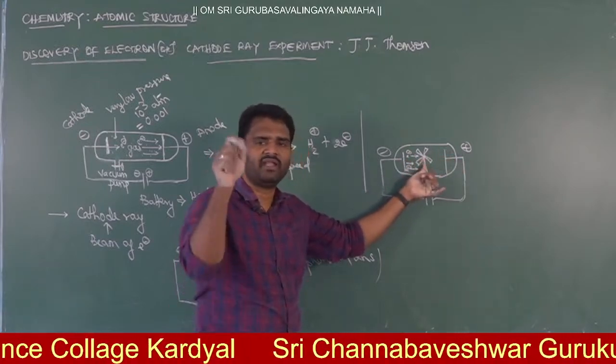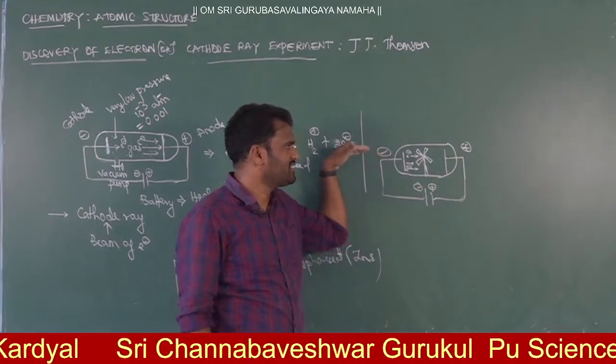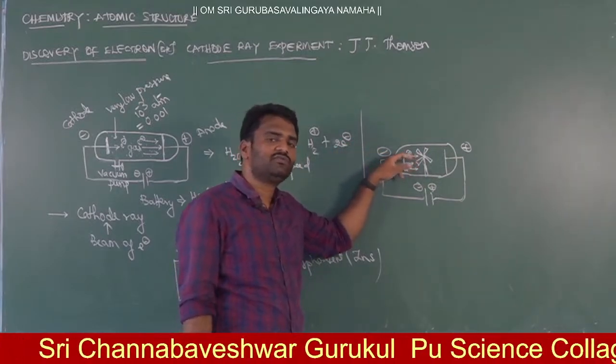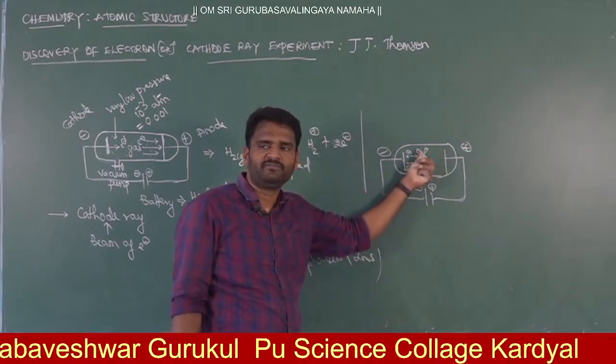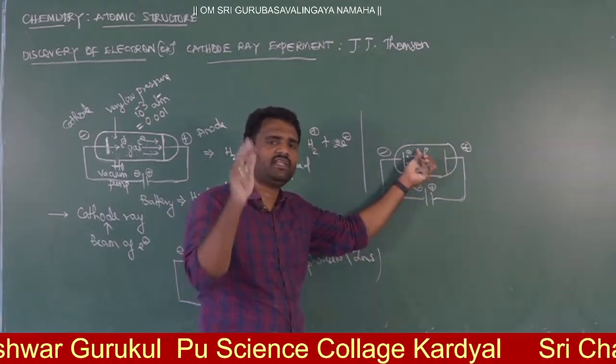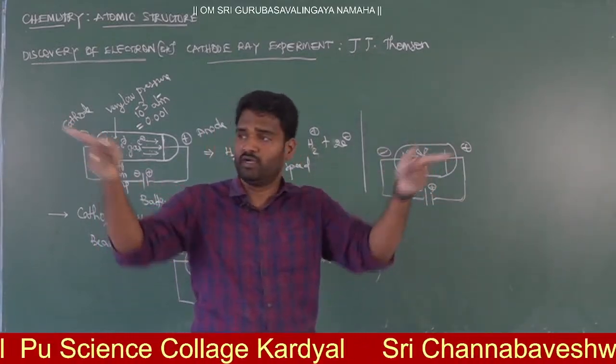I arrange one paddle, a rotating paddle like a fan. So it will be there. Now I started passing electrons. When I am passing electrons, if it is a ray, you have to get the shadow of this paddle. Yes or no? If there is a ray, definitely you have to get the shadow. Now I am getting light. So this is the light.